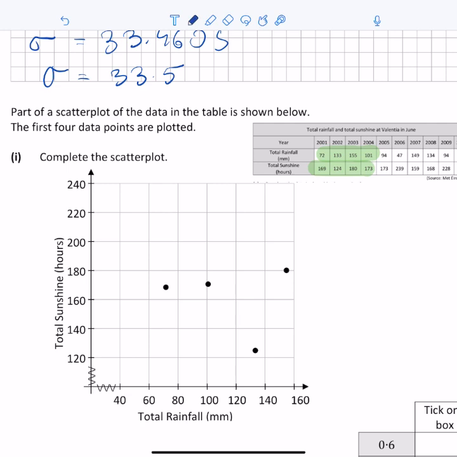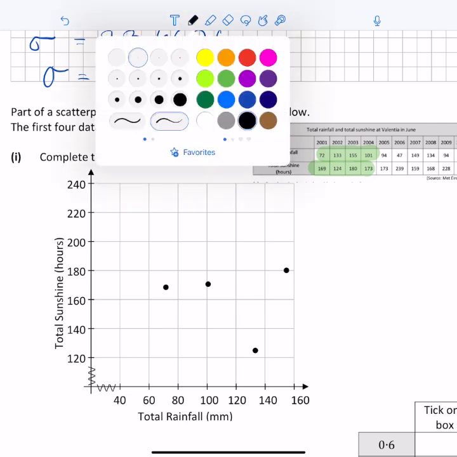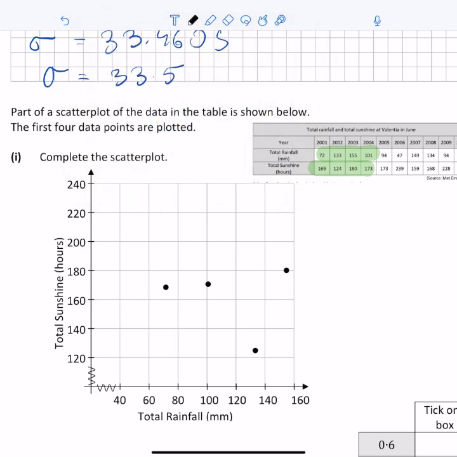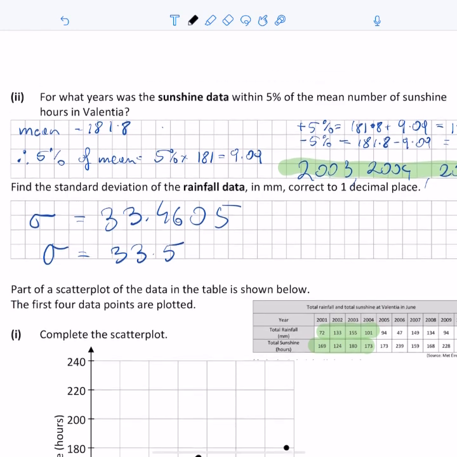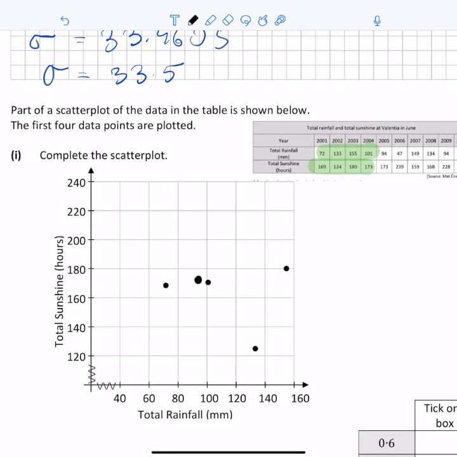Let me increase the size of the point that I'm going to be making, and let's start plotting. 94, 173, somewhere over here is a reasonable place to put this point. 47, 239: 47 along the horizontal and 239, somewhere over here. 149, 159, somewhere over here. 134, 168, so something along this direction.